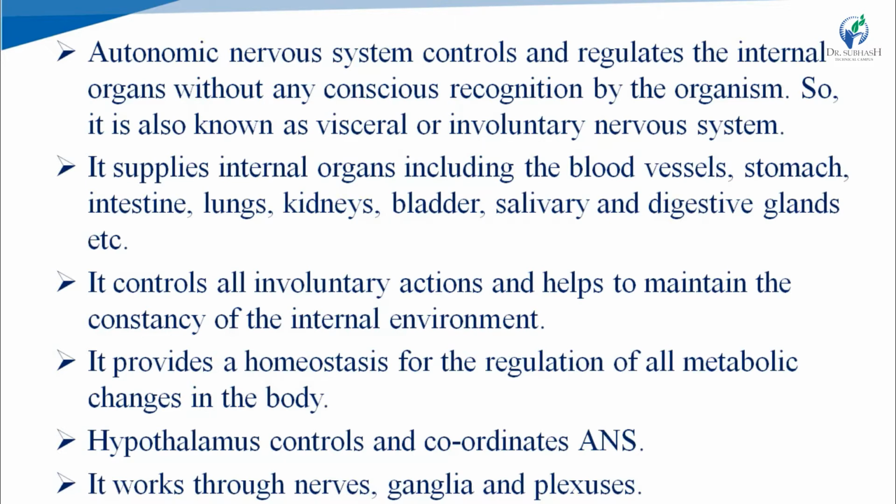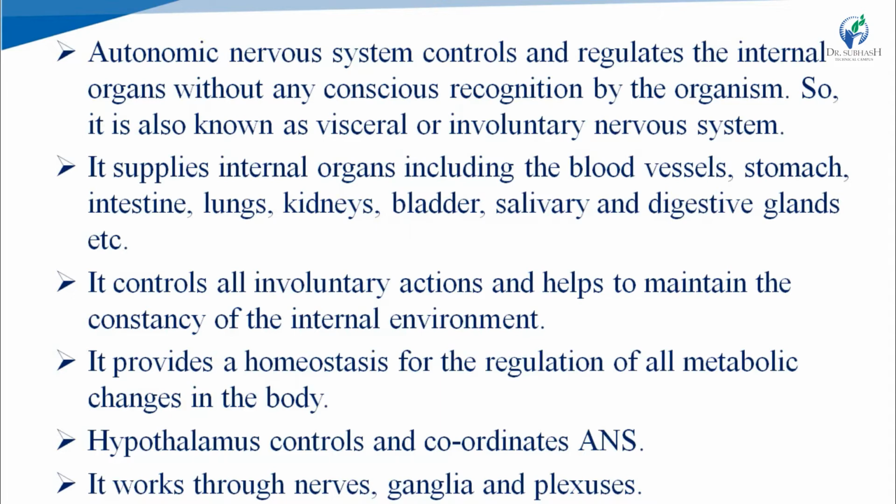It supplies all the internal organs including blood vessels, stomach, intestine, lung, kidney, bladder, salivary gland and digestive glands, etc. Means we have seen that it is supplied to all organs other than skeletal muscles. It controls all involuntary actions in our body and helps to maintain the constancy of the internal environment. Means it protects our internal environment from change. Constancy means unchanged condition. It maintains the internal environment of our body.